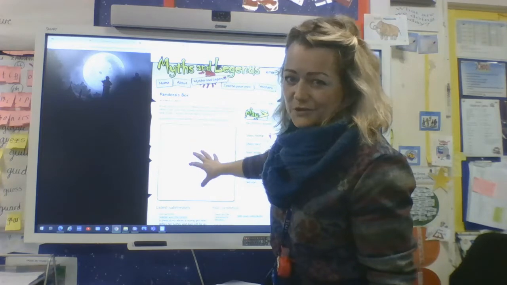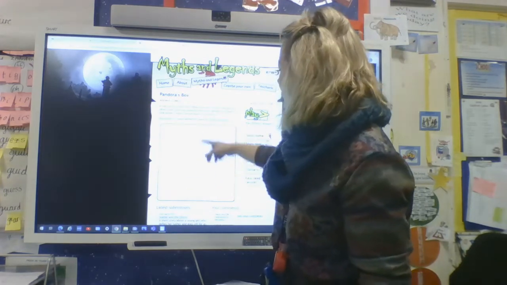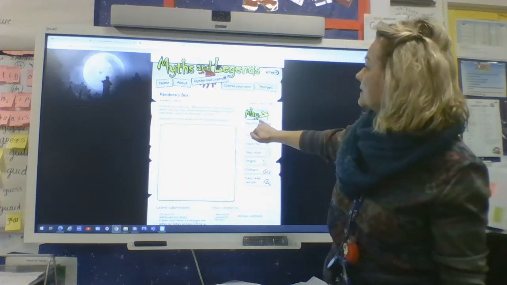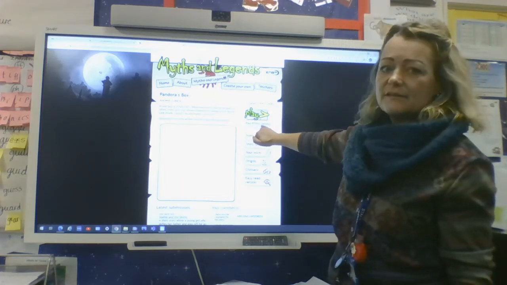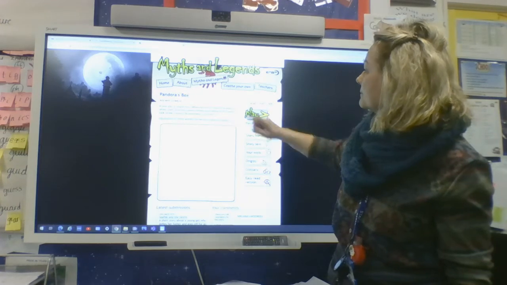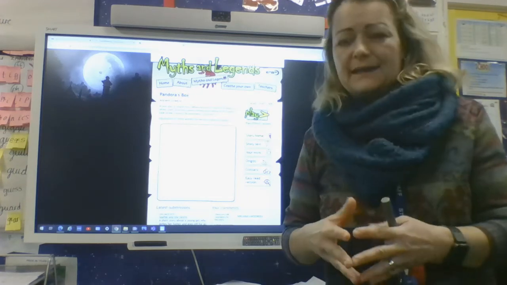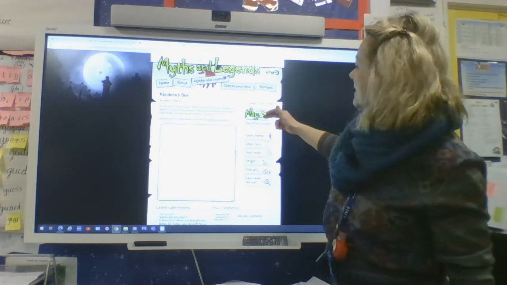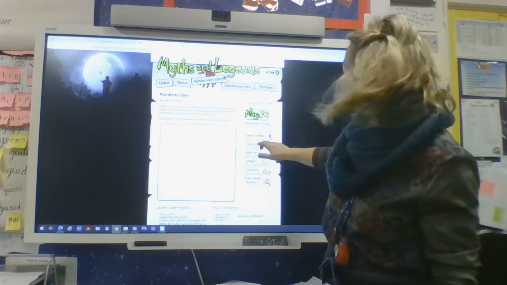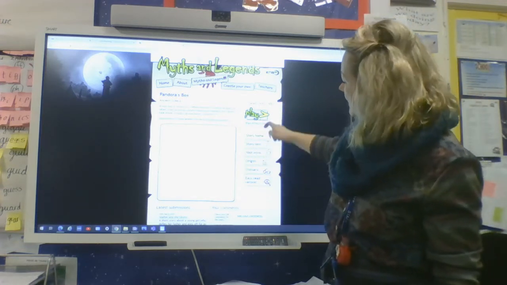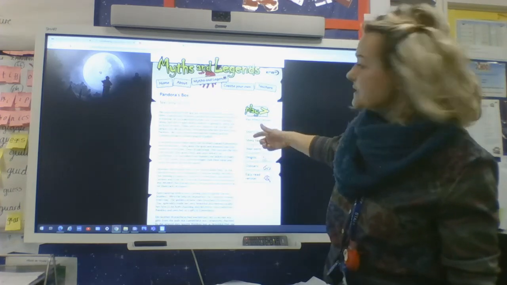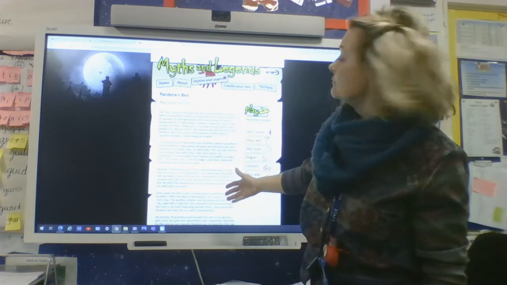Hopefully you will get something in this screen here. You need Flash Player to play that, or if you're on an iPad, you might want to click this option over here, press play. If it doesn't play, it's okay, because actually you can still access the text to read it yourself. So down here is a choice, a menu. Click on story text and you can actually read the story of Pandora there.